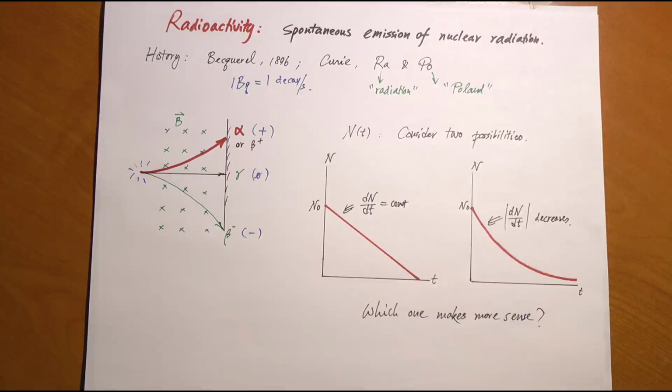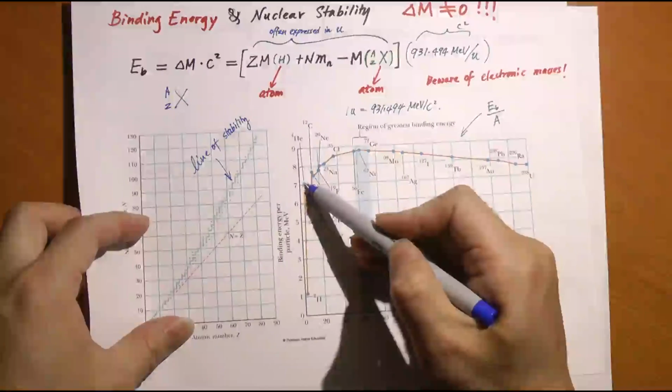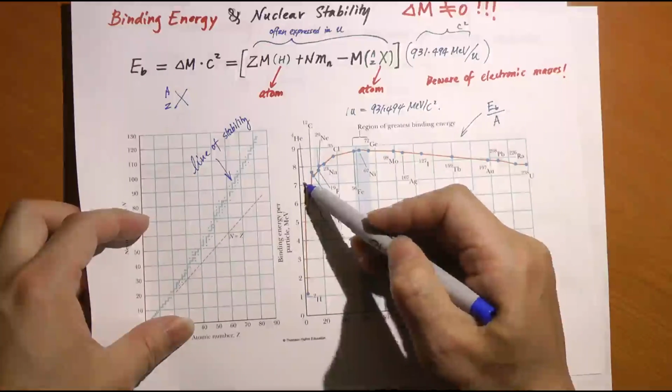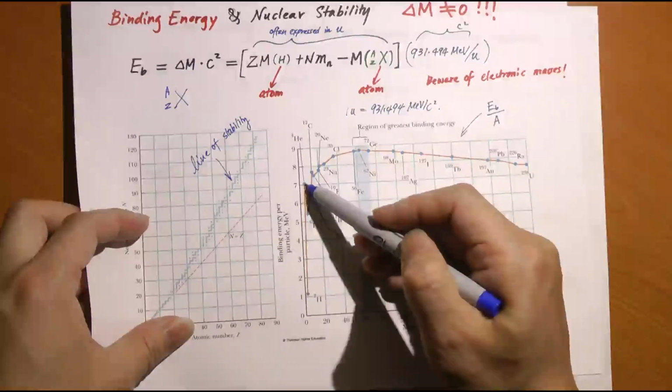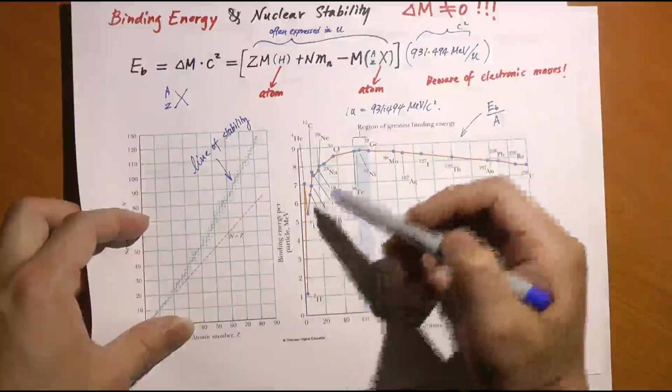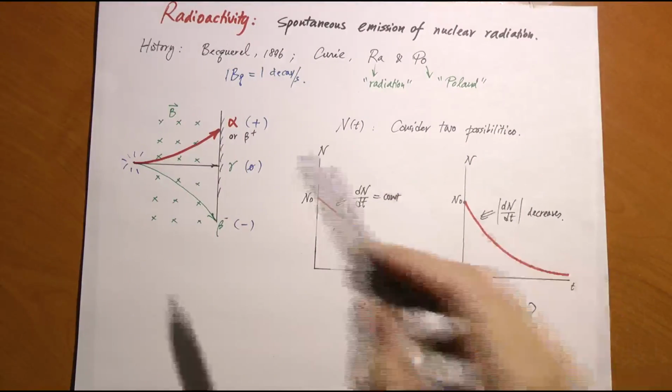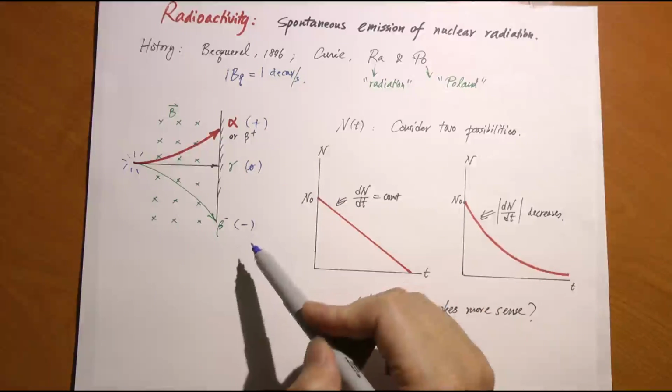And the reason why you have alpha decay is because the alpha particle, the nucleus of helium itself, is a very stable combination. Remember in that chart that we saw a minute ago? On the chart of stability, here's helium. Here's the alpha particle right here, helium-4, 2 protons, 2 neutrons. It's got a spike in the binding energy. It's extremely stable. So shouldn't be surprised. That's alpha decay. And you also have beta decay.